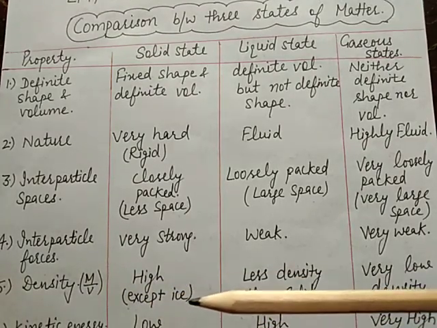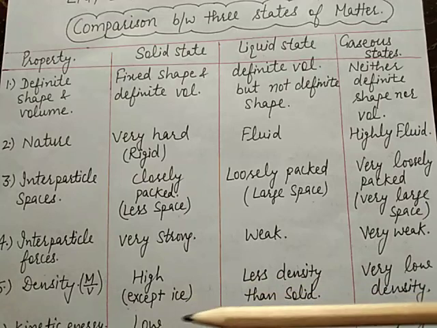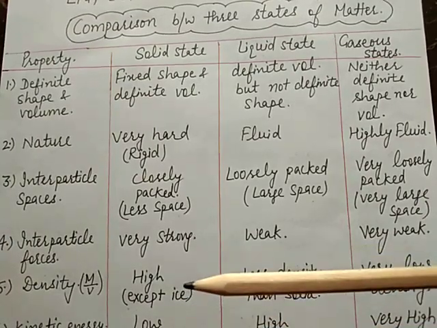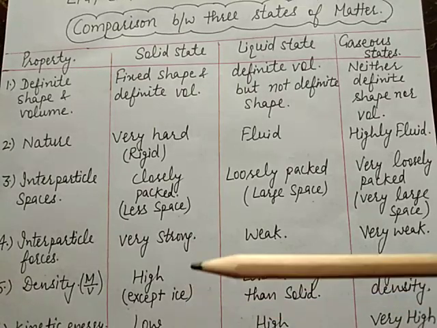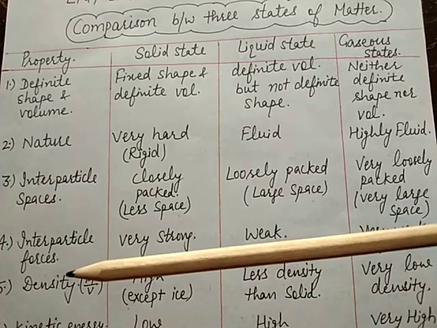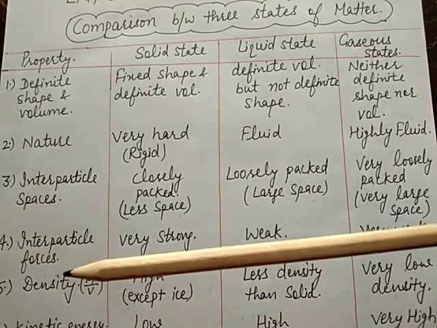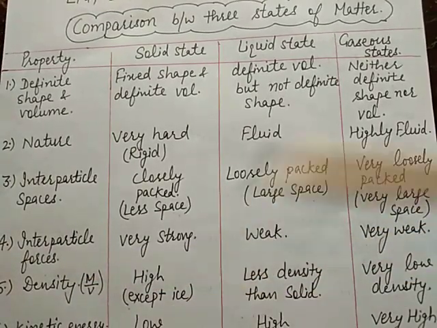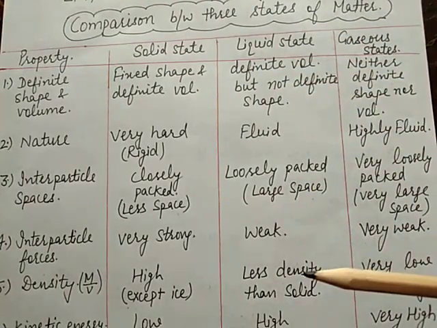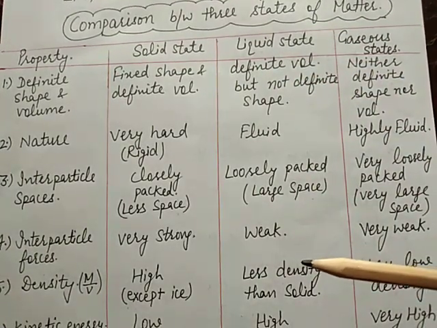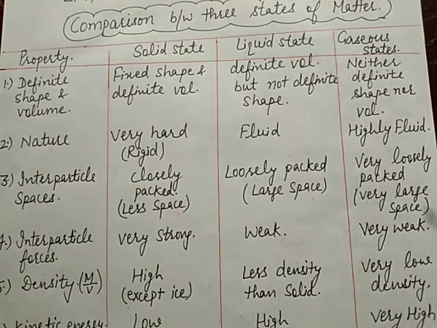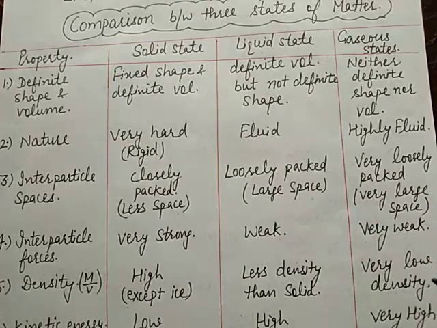Ice is a solid but it floats on water, because ice has a porous structure, so the volume increases and density decreases. So it is lighter. In case of liquid, density is less as compared to solid. In case of gases, density is very less.